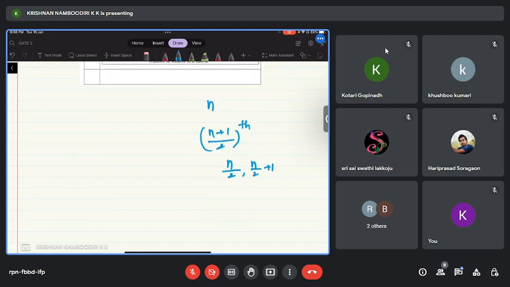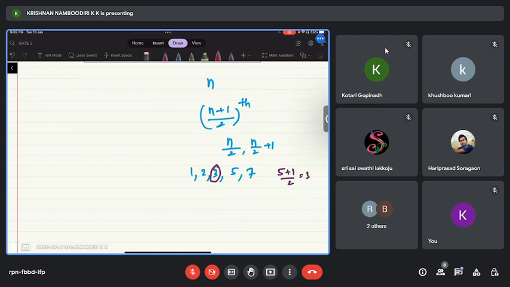Okay. For example, if my observations are 1, 2, I'm writing in the ascending order itself: 1, 2, 3, 5, 7. Then what is the median? There are 5 observations. Then 5 is an odd number, right? 5 plus 1 by 2, which is equal to 3. The third observation, which is equal to 3.